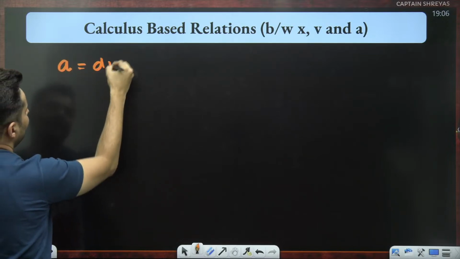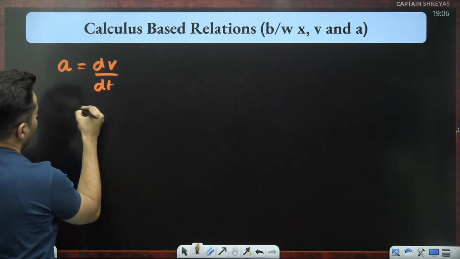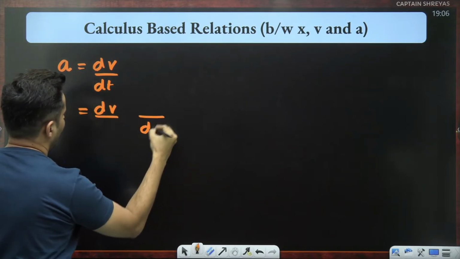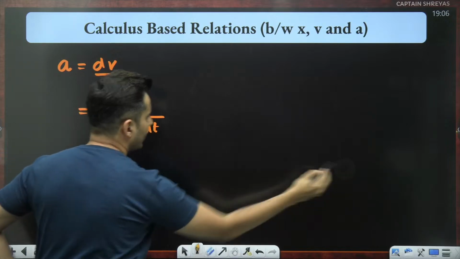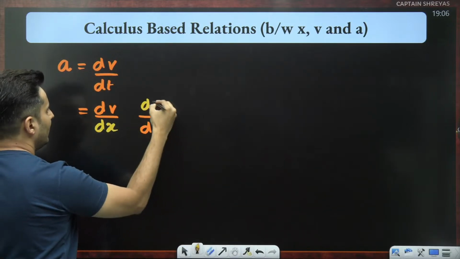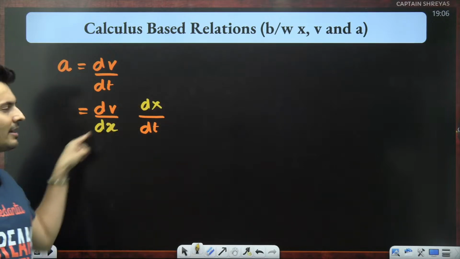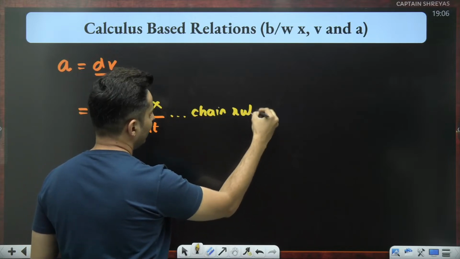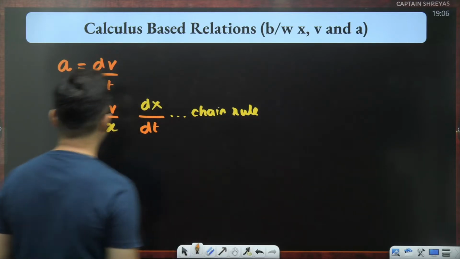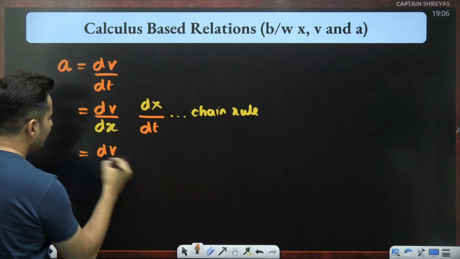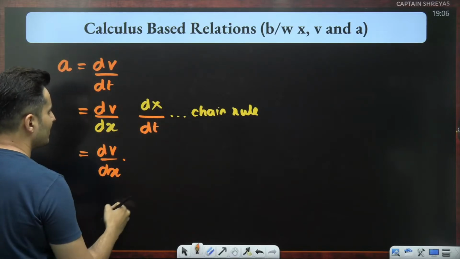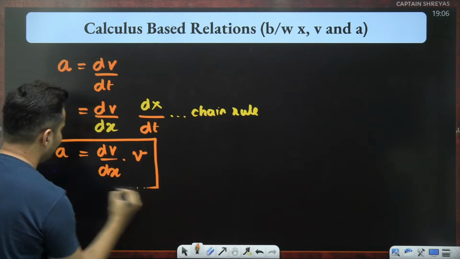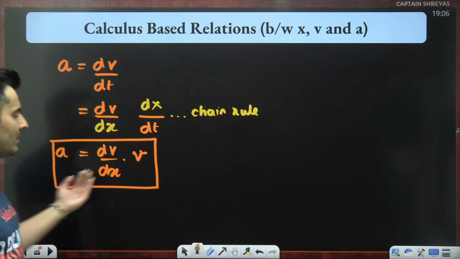Acceleration is written as dv by dt. I can use the chain rule, and instead of dv by dt, I can write it as dv by dx into dx by dt. The dx anyway cancels; all I have done is use the chain rule of derivatives. So this will just become dv by dx, and dx by dt is velocity. So this also becomes a very interesting looking formula.